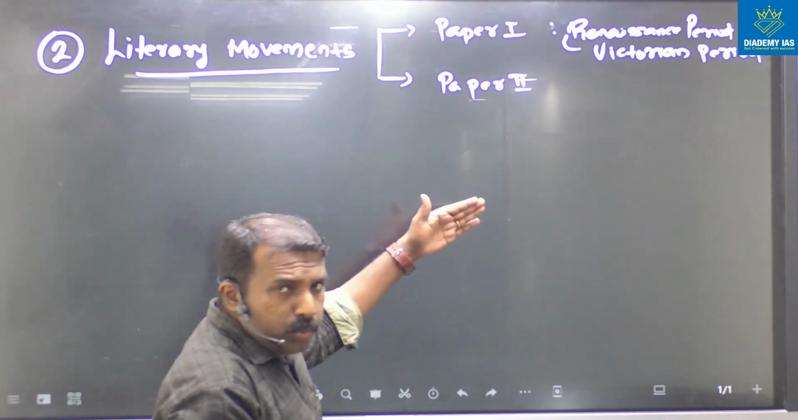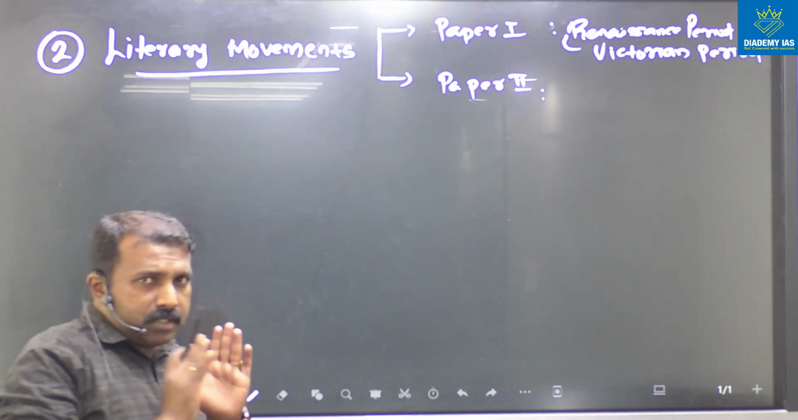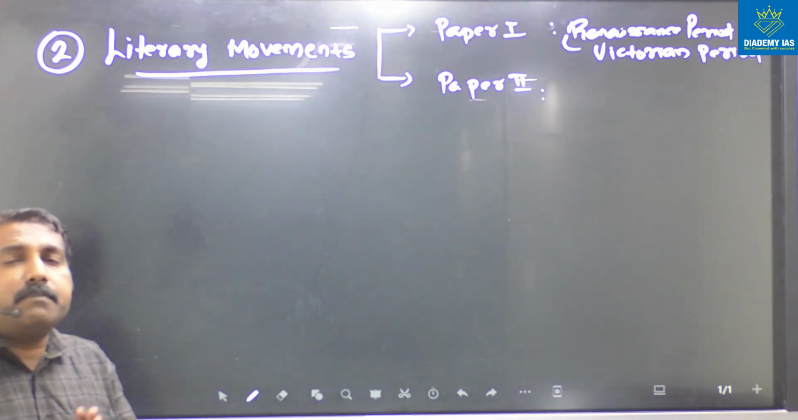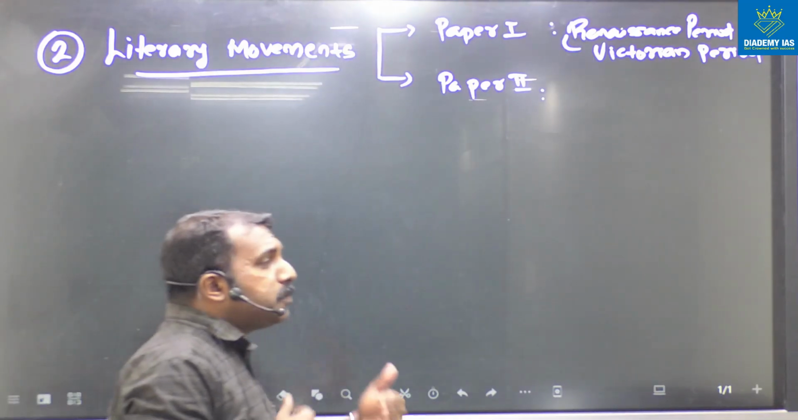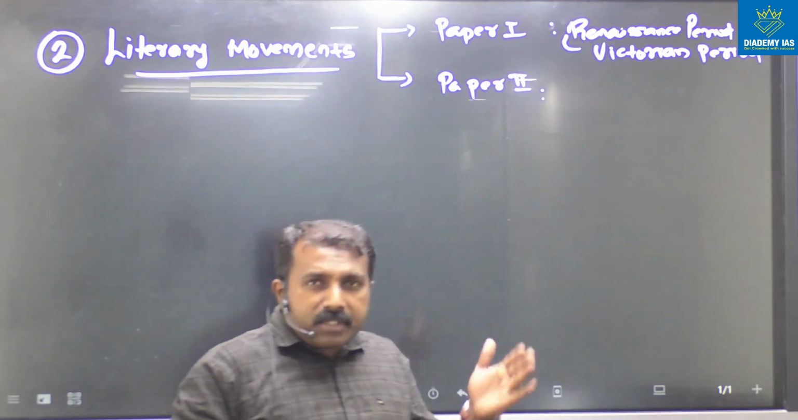And in the case of paper 2, the syllabus starts from modernism to the postmodern period, that is, the 20th century literature.